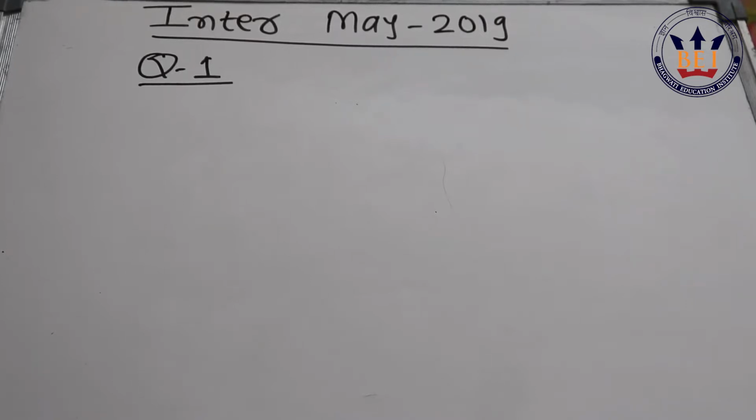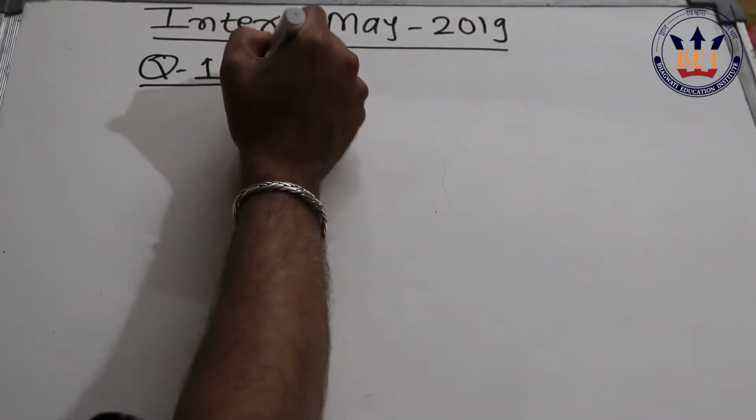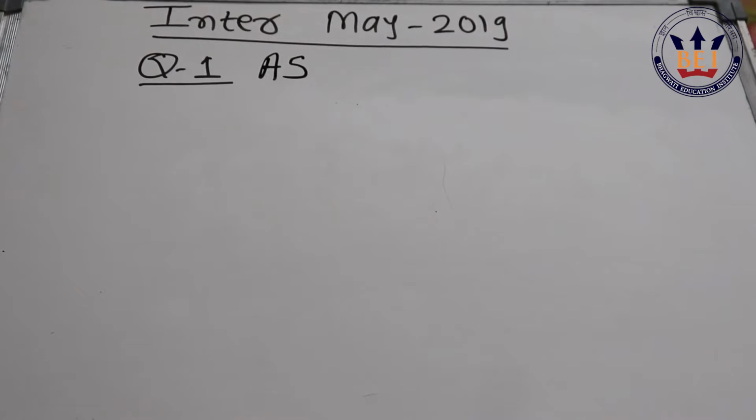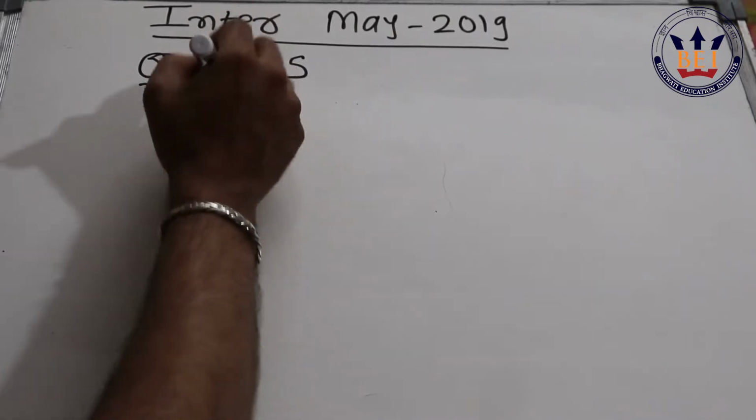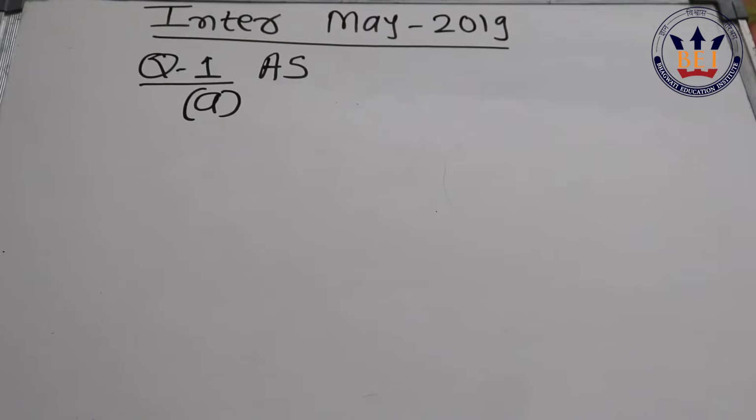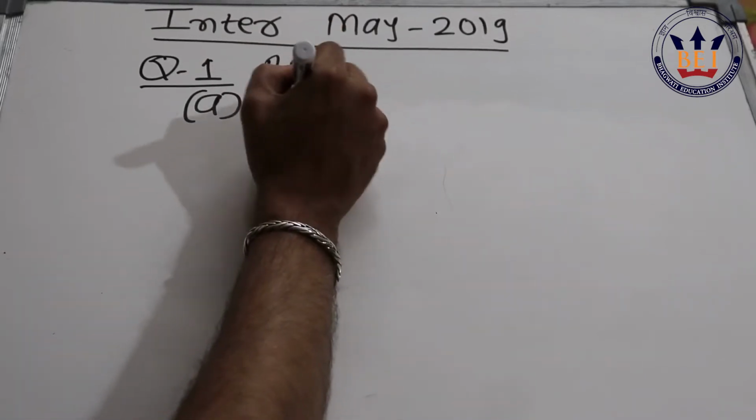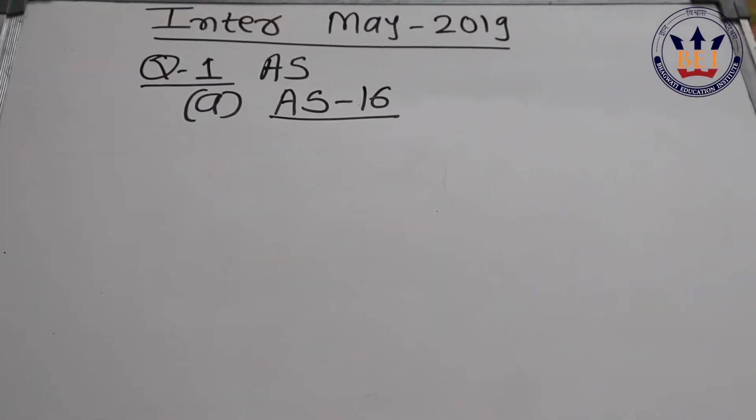Now in question number 1, nowadays they are asking questions on accounting standards. In this exam also they have asked questions on accounting standards. This question number 1 is divided into 4 sub questions of 5 marks. Sub question A is on Accounting Standard 16. My dear friends, we know very well Accounting Standard 16 is on borrowing cost. In this question, ICAI has provided different borrowings. At the same time, they have given different dates.